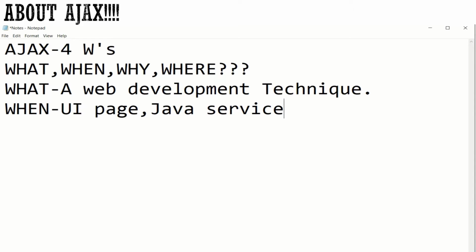For my case, it is inside a single application. So you have a UI page and a Java service.